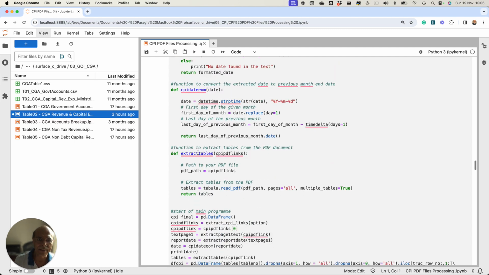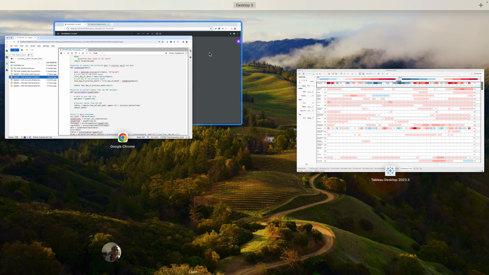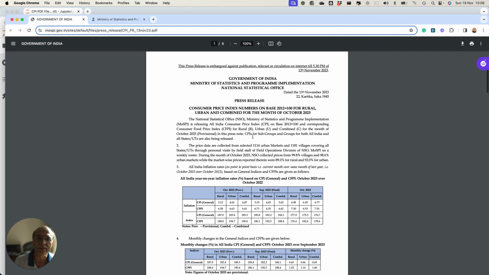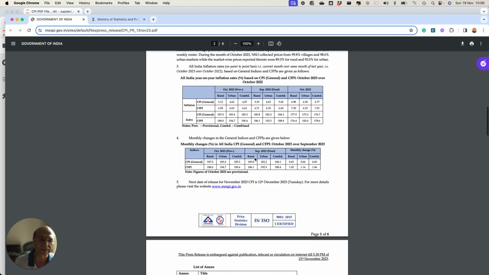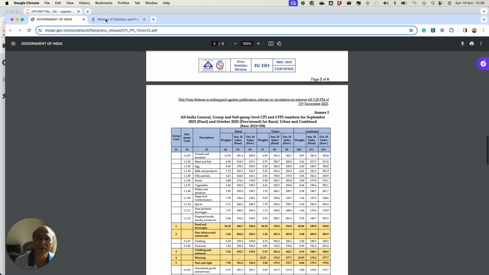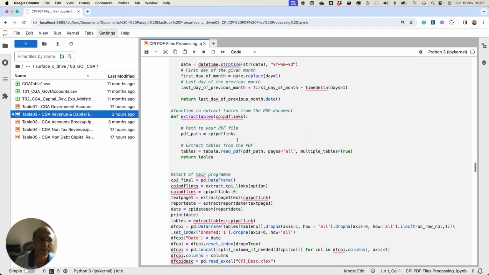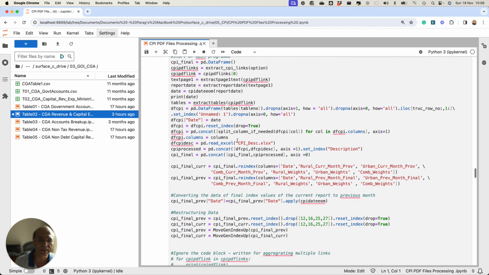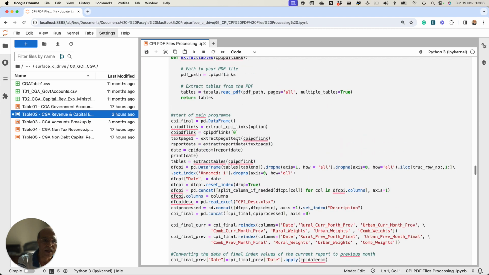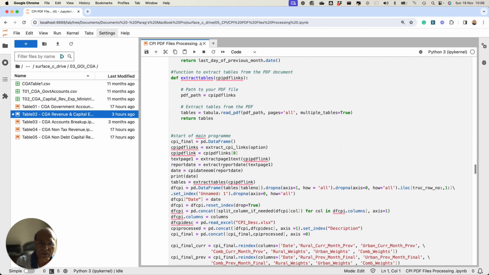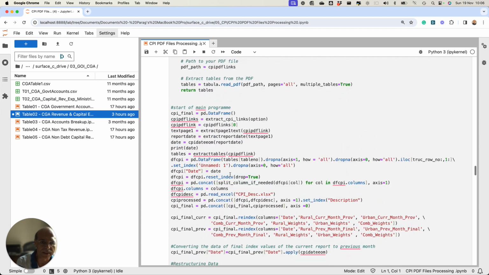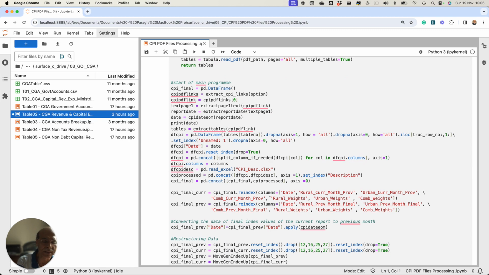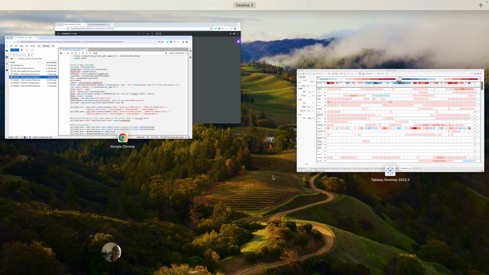And then it is extracting tables, because there are so many tables here. If you look at this particular file, you will find that there are so many tables. So you need to pick up the right table for processing, right? This program picks up the table and starts processing it. And then it goes to the main program. In the main program, it is picking up that file, this particular table.